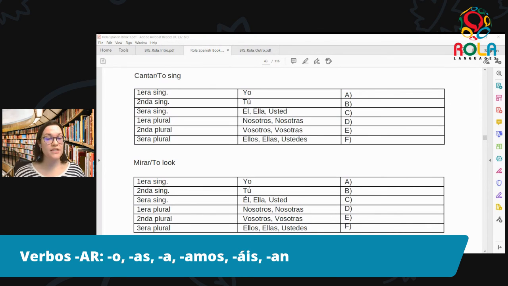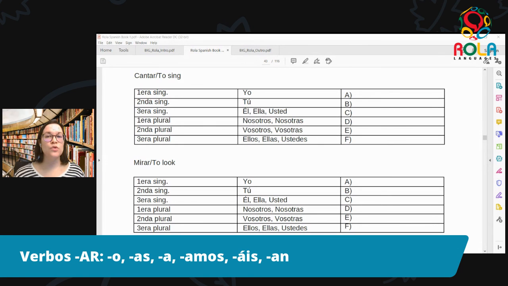So cantar, to sing in Spanish. Cantar is the infinitive. So going with yo, first step, always first step, cut off the last two letters, and then second step, add back the endings. So yo canto. Tú cantas. Él, ella, usted canta.